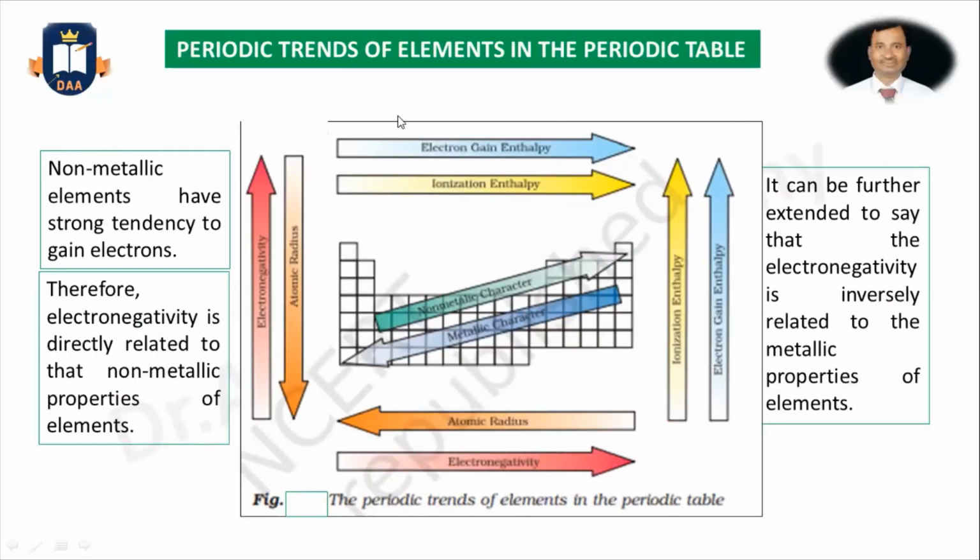Here I summarize the last 3 classes, where I discussed the atomic radius, ionization enthalpy, electron gain enthalpy, and in this class electronegativity, all summarized in this figure.